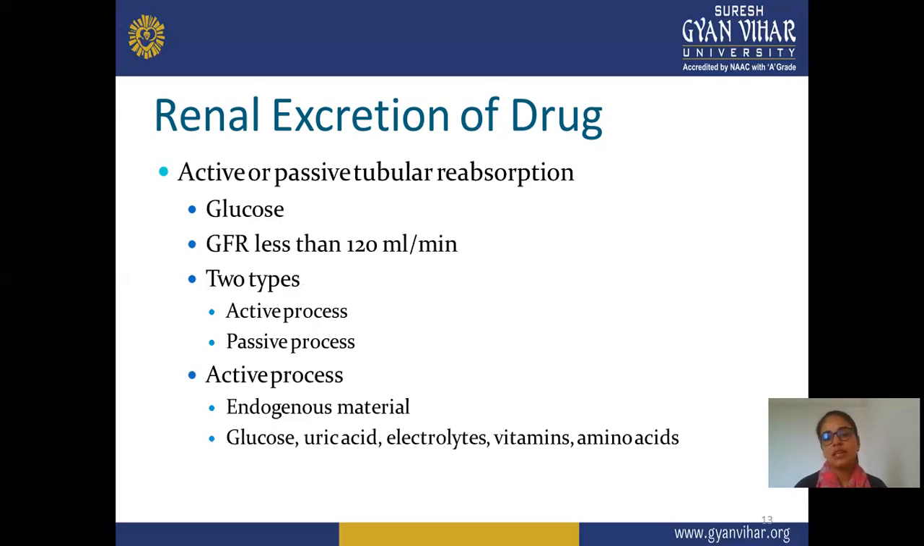And this is of two types: active process and passive process. Means the reabsorption is divided into two categories. In the active process, endogenous compounds or drugs are mainly involved. Examples of endogenous material in the active process are glucose, uric acid, electrolytes, vitamins, and amino acids. These types of molecules can easily be reabsorbed with the help of the active process.